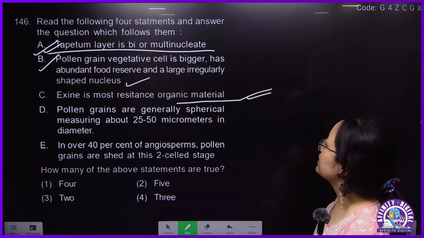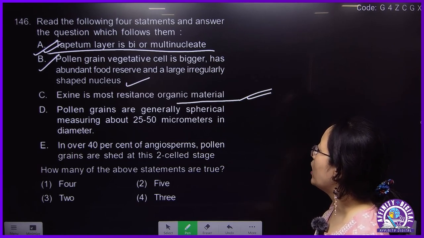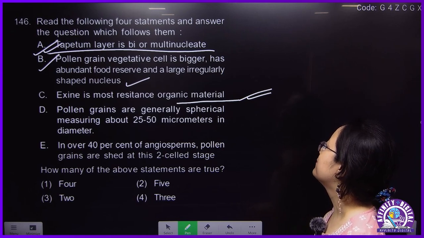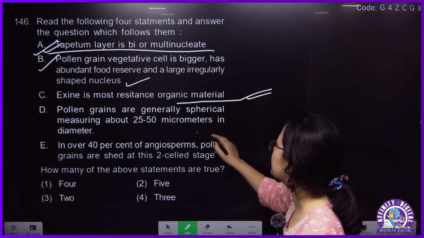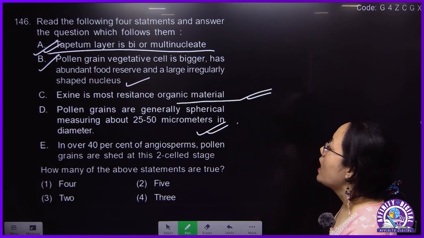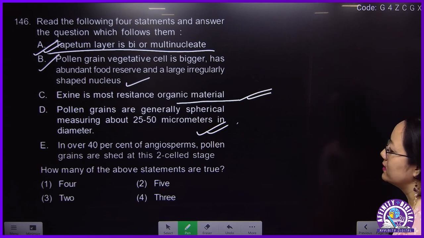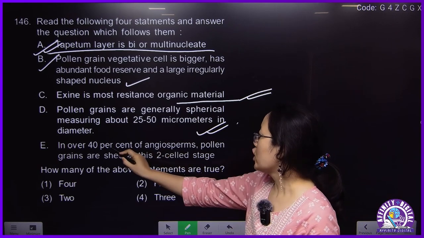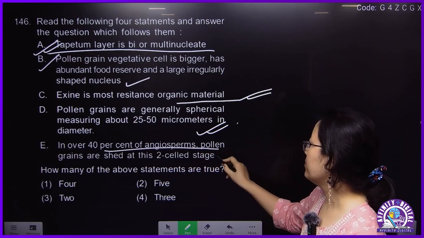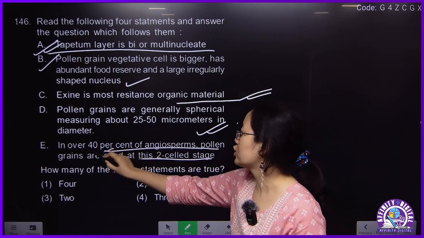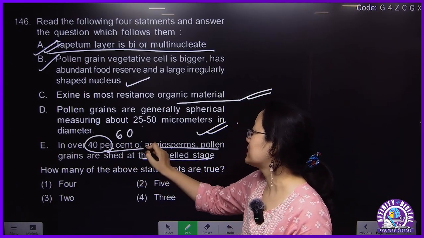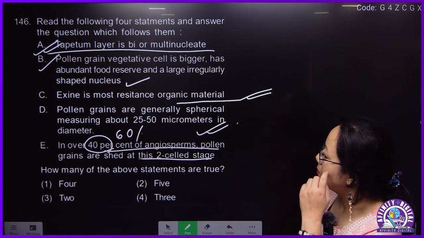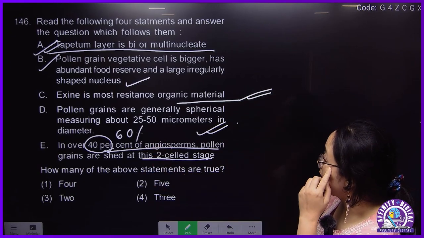Also correct. Pollen grains are generally spherical, measuring about 25 to 50 micrometers in diameter. Also correct. In over 60% of angiosperms, pollen is shed at the 2-celled stage; it should not be 40, it should be 60%. So the answer will be 4, A, B, C, D.